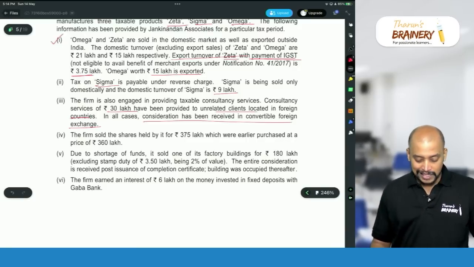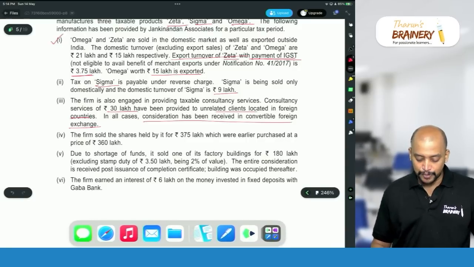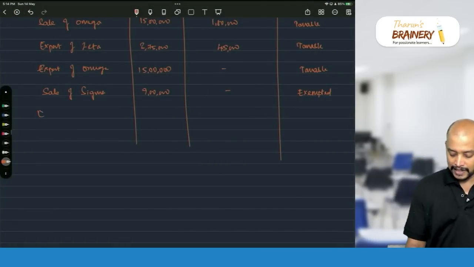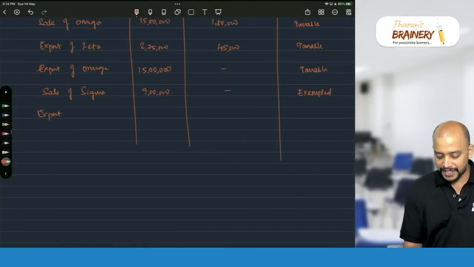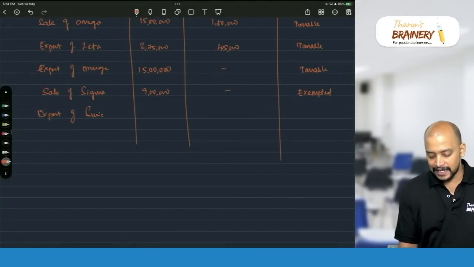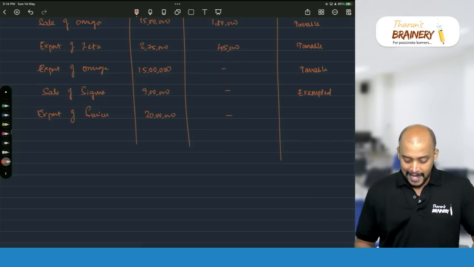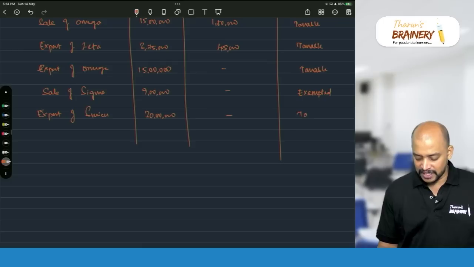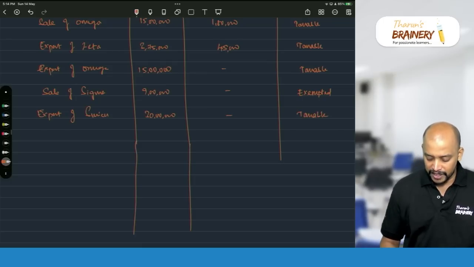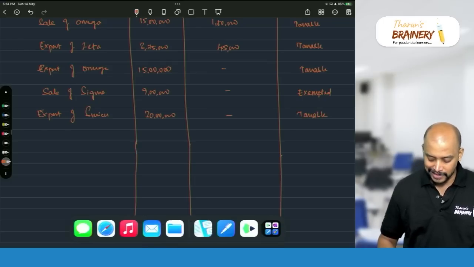Here all the conditions are satisfied, so therefore it will be export of services 30 lakhs. Export of services 30 lakhs, and in the absence of information it is exported without payment of GST under bond or LUT, so no GST. However, export of services, even though without payment of GST, it will be treated as taxable for the purpose of availment of ITC.